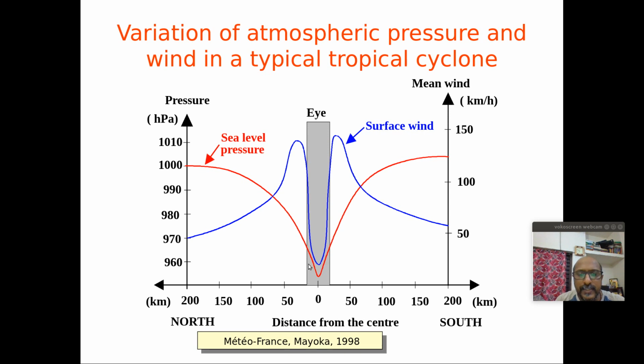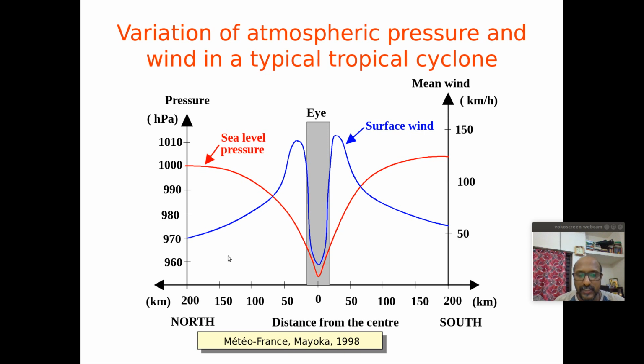If you look at the wind profile, this is the center of the eye. This is the center of the cyclone, and the eye wall is somewhere away from the center, between 0 and 50 kilometers away. So you won't find the maximum wind speed at the center. You can find the minimum surface pressure at the center, but the maximum wind speed you can always find at the eye wall.